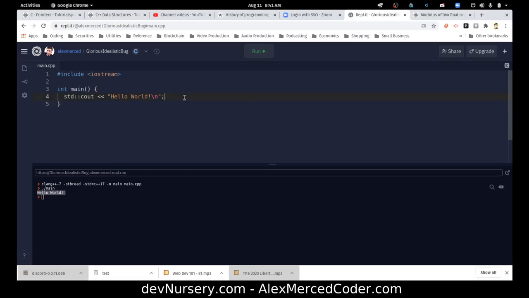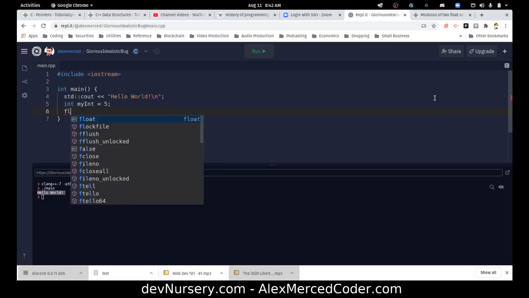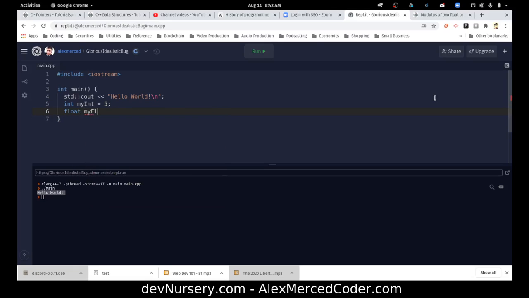Okay, cool. Otherwise, everything's the same. I can assign variables by just declaring them. So if I want to declare an integer variable, I'll just say, hey, int myInt equals 5. And again, you need semicolons after everything. Okay, float myFloat equals 6.6.